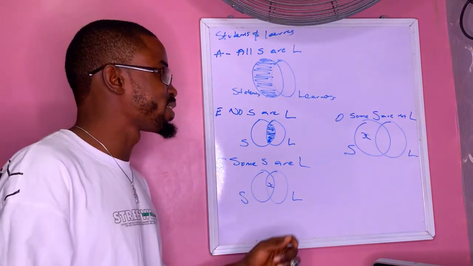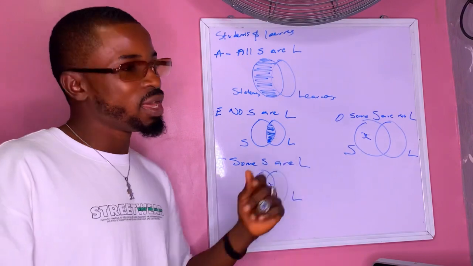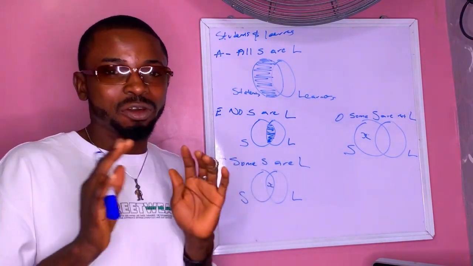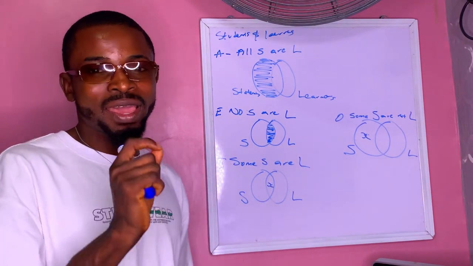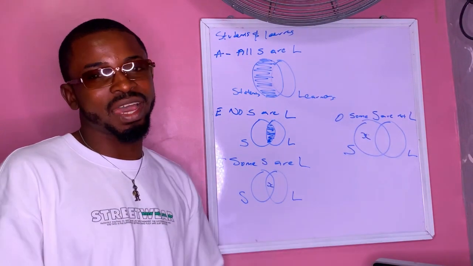Some students are learners. Then the last one, some students are not learners. I look for where we have students that are not learners, and I put my X there to indicate that some people are there, some students are not learners.